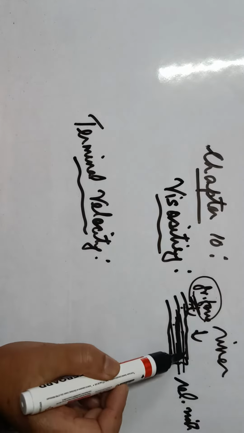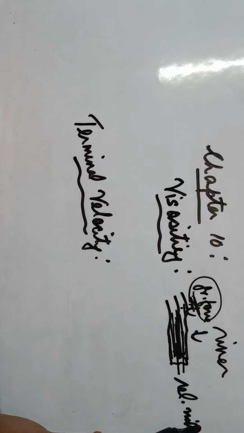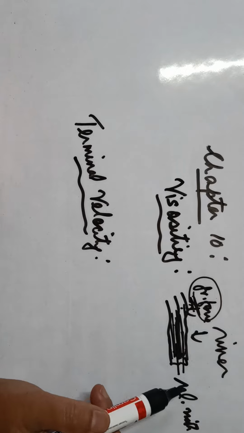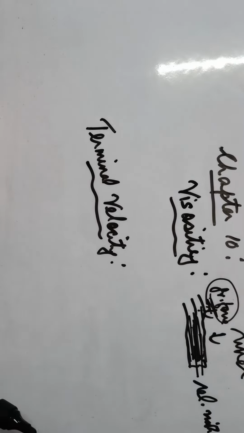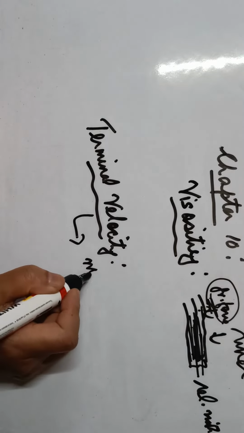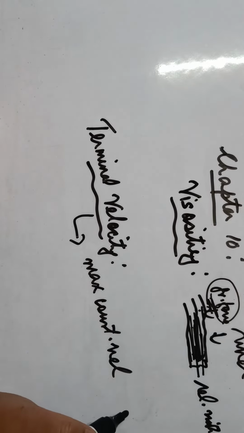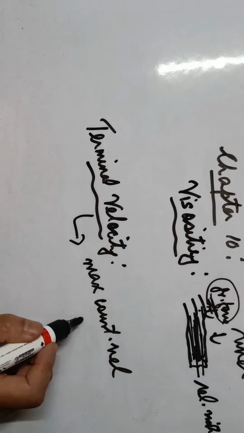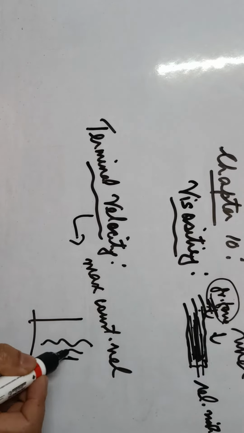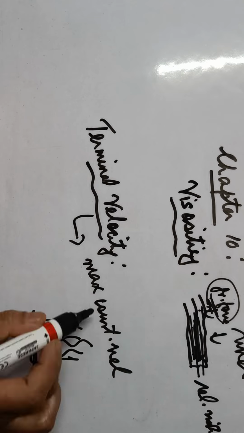In relation to viscosity, we have another term, the terminal velocity. Now what is terminal velocity? It means the maximum constant velocity acquired by a body when freely falling in a viscous fluid. Let us say that a liquid is falling freely, a freely falling fluid in a viscous fluid. When it reaches the bottom, it will have the maximum constant velocity. That maximum constant velocity acquired by a body when freely falling in a viscous fluid, this we call the terminal velocity.